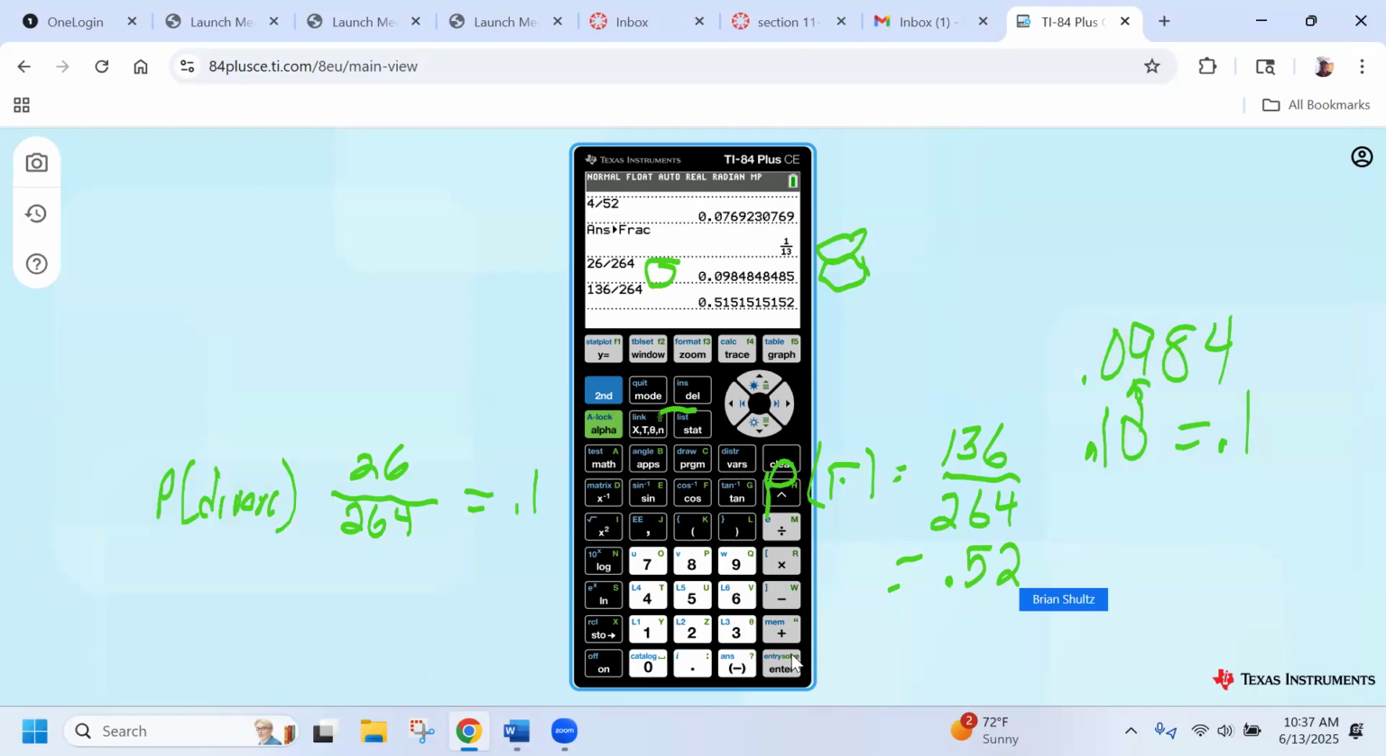And that's it. The part over the whole. And that's how easy probability is.